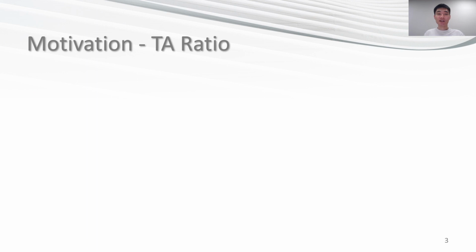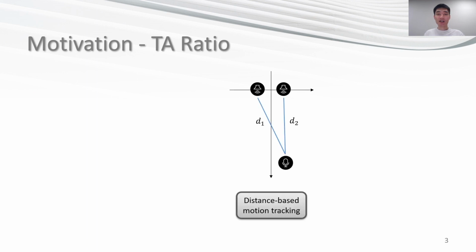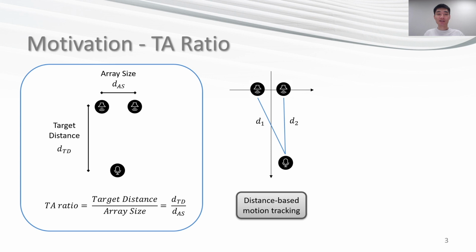There are already many acoustic-based motion tracking systems. However, these traditional motion tracking systems are based on distances between the microphone and the speaker. They measure distances and further derive location by using geometry. Thus, they have to make the array size large to get high accuracy. Here, we introduce TA ratio, a ratio of target distance and array size. In traditional systems, large array size results in small TA ratio. To improve the TA ratio, we need to reduce the array size.